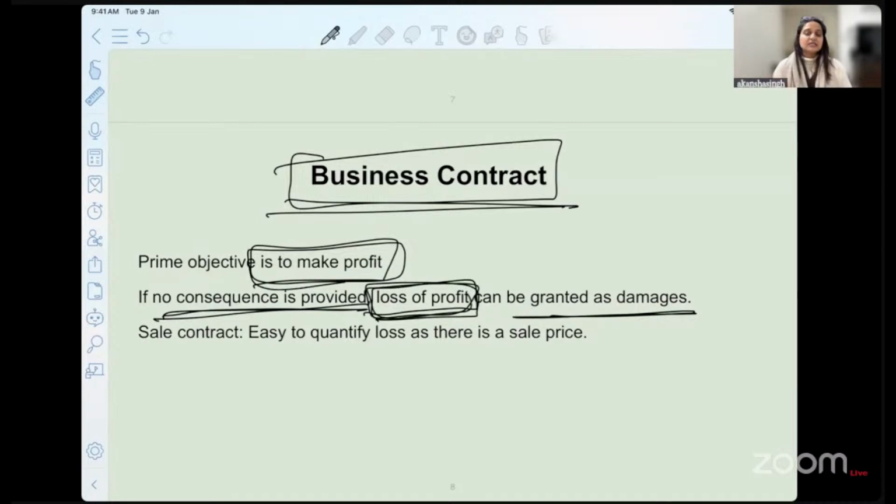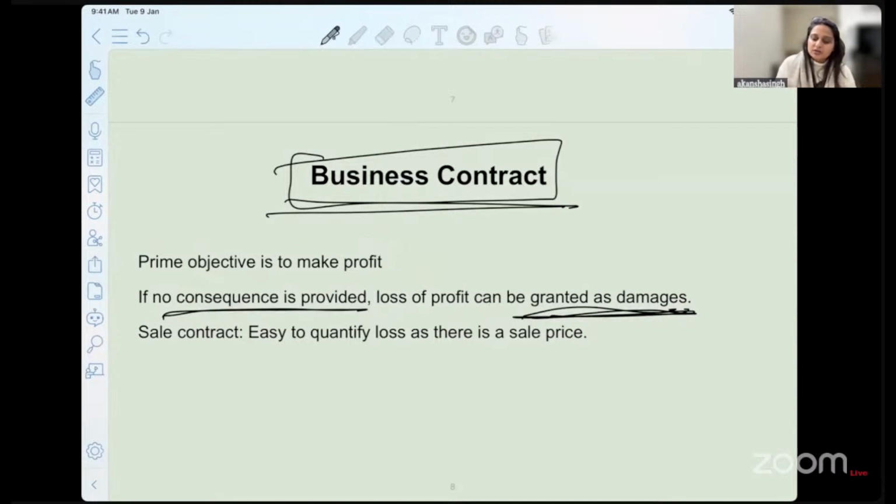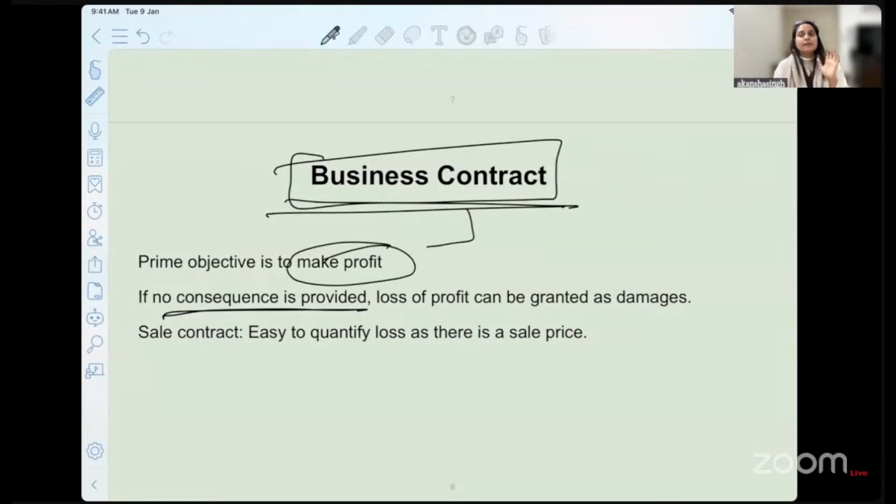So in that case, because it is a business contract, both the parties are aware that the opposite party intends to make a profit out of this, and accordingly the court will grant you certain damages related to loss of profit. How much loss of profit has happened to this person? Let's grant them that particular profit. You will get more clarity once we discuss the case laws related to it. It is only the introductory part wherein we say that the primary idea, always remember, of a business contract is to make profit out of it.